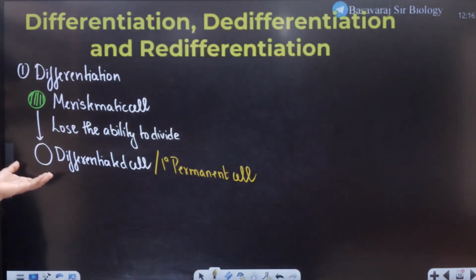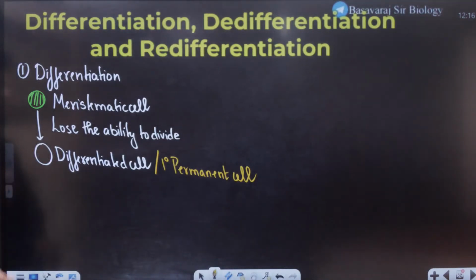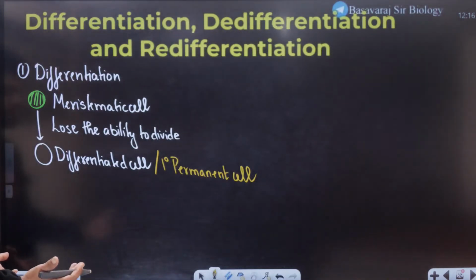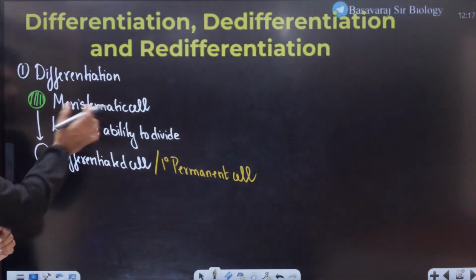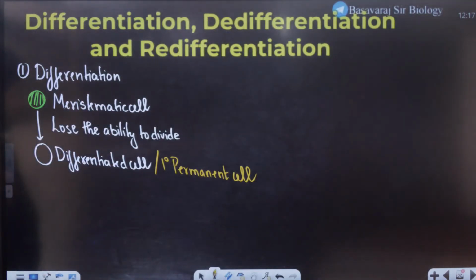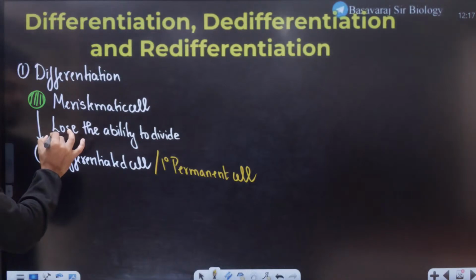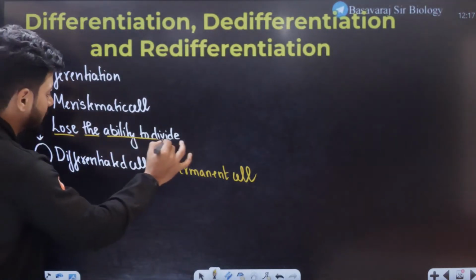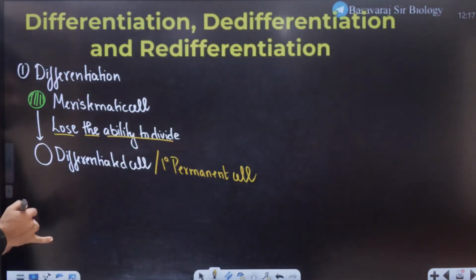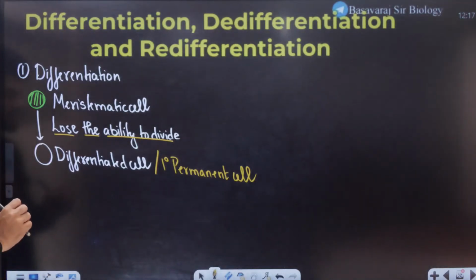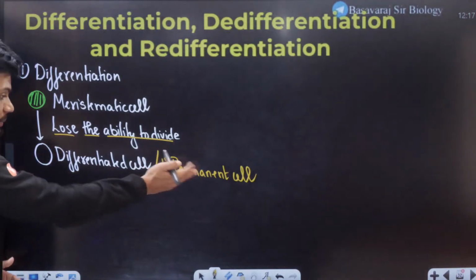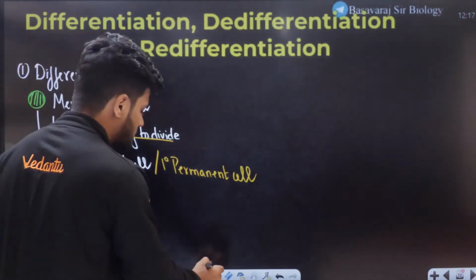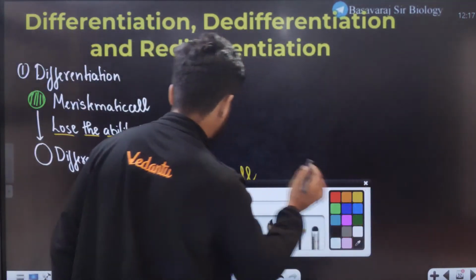And this right here is called differentiation. That's all. Tell me, was it difficult to understand differentiation? In differentiation, the meristematic cell will lose the ability to divide and it becomes permanent. That is all the concept. Now, there are a few examples of this primary permanent tissue, students.